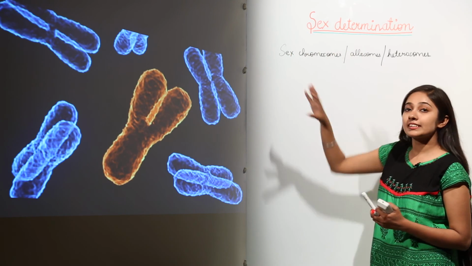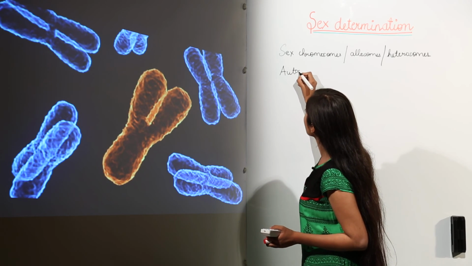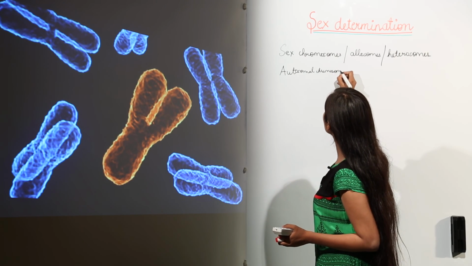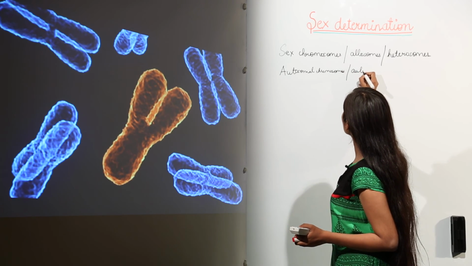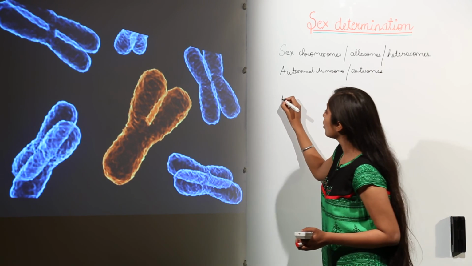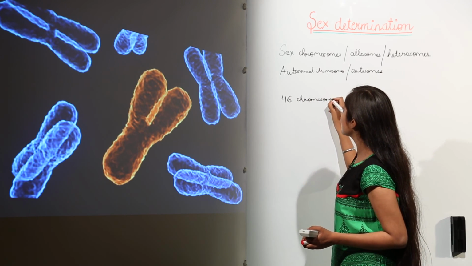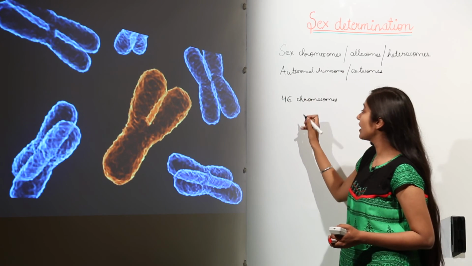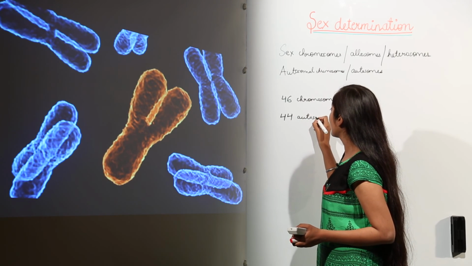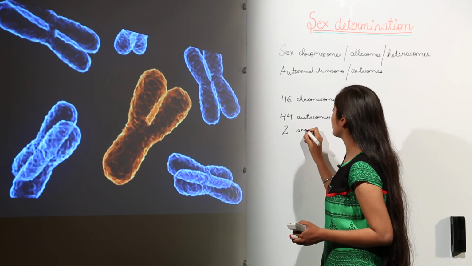And except for these sex chromosomes, we have autosomal chromosomes. These autosomal chromosomes are also known as autosomes. In the case of human beings, we have a total of 46 chromosomes, and out of these 46 chromosomes, how many autosomes? We have 44 autosomes, and then we have 2 sex chromosomes.